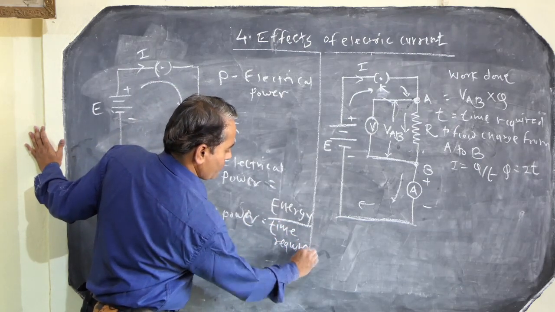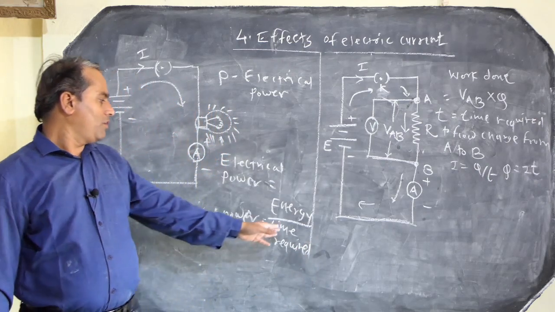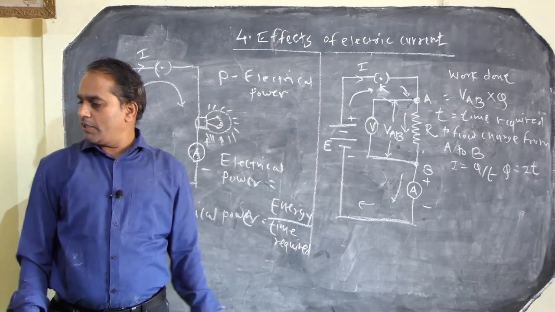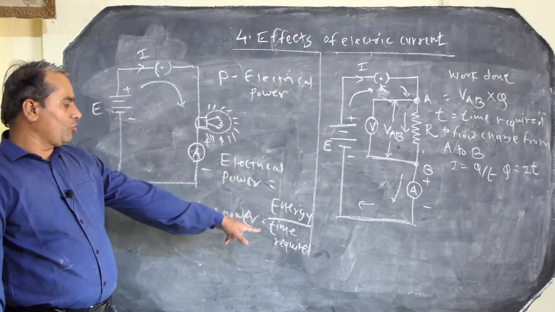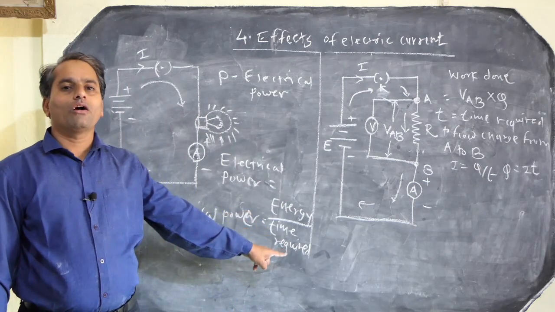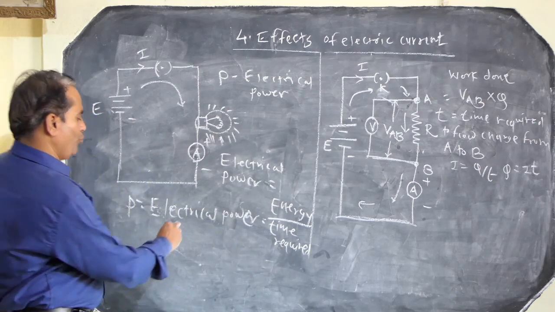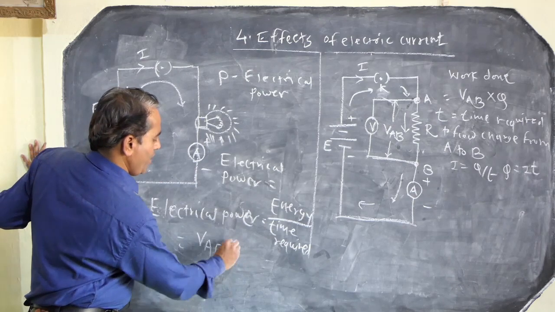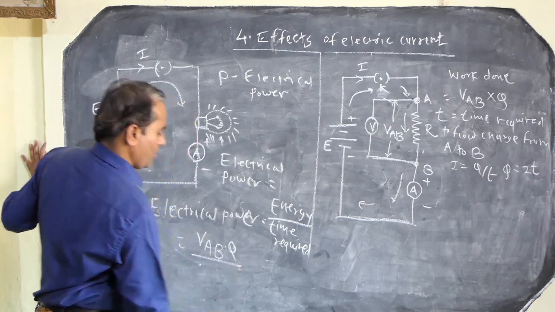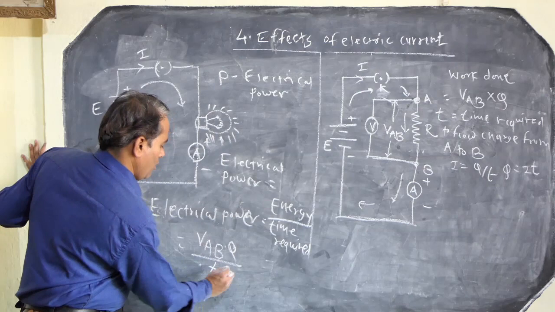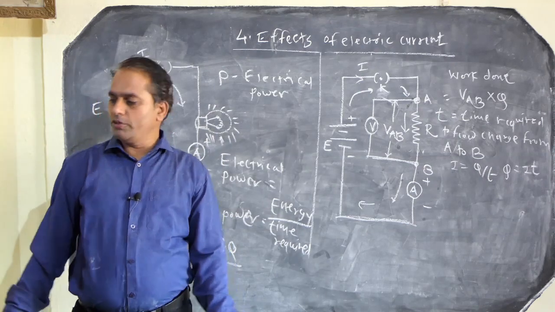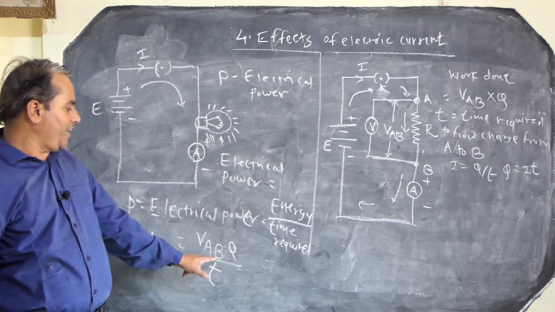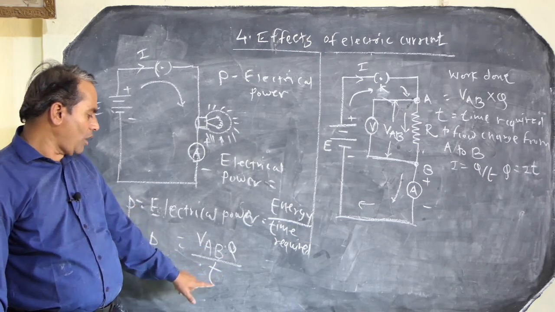Suppose that E is the energy and T is the time required. So we can say electrical power is equal to energy upon time required. Therefore, energy is V across AB into Q, so P equals VAB into Q upon T. So it is the electrical power.